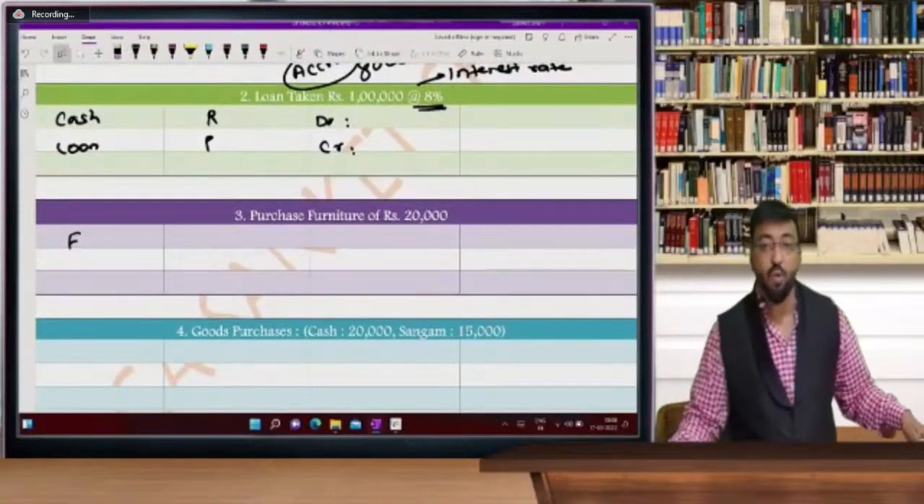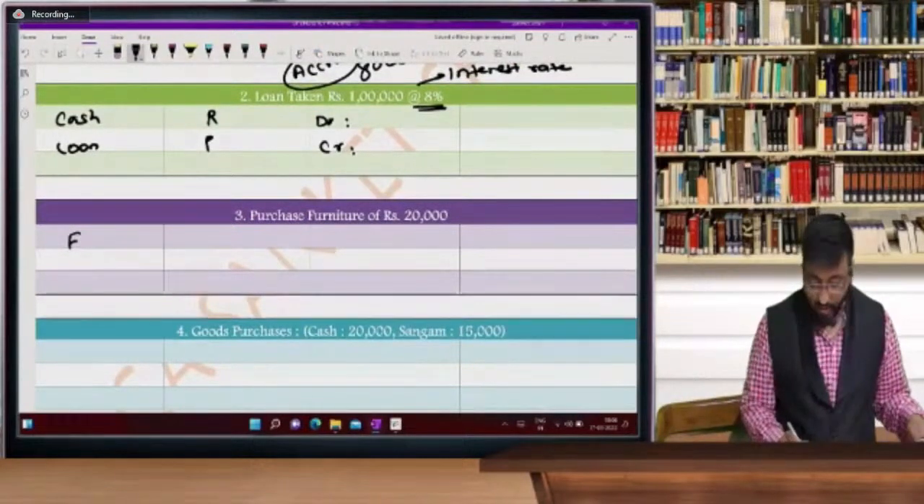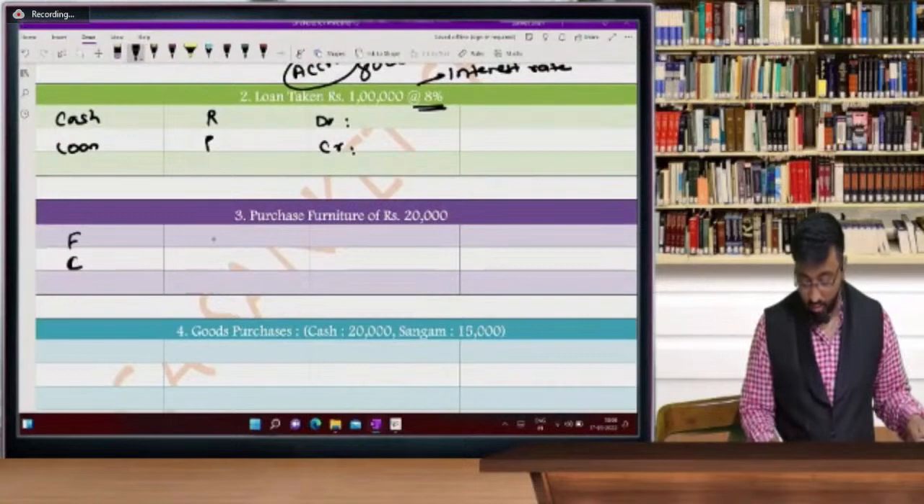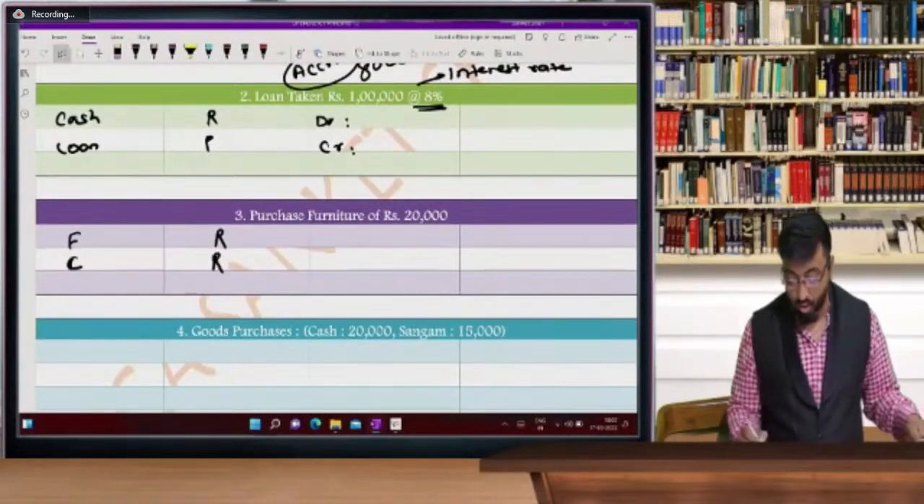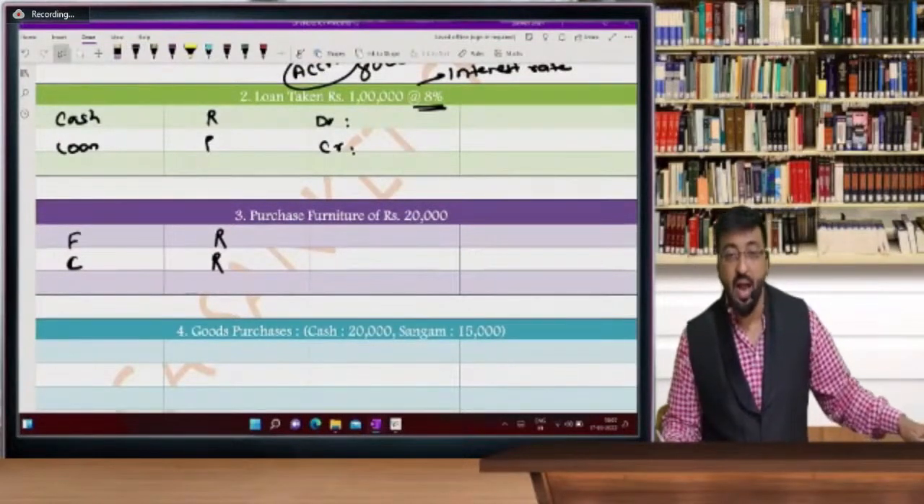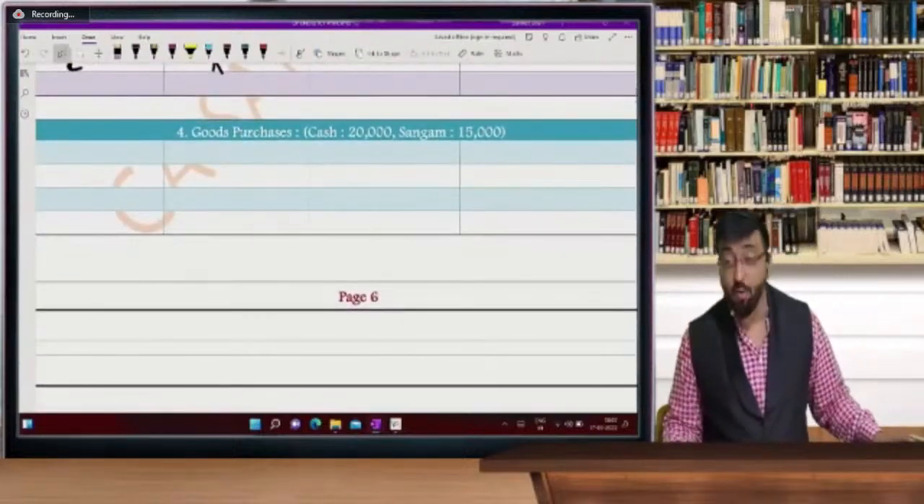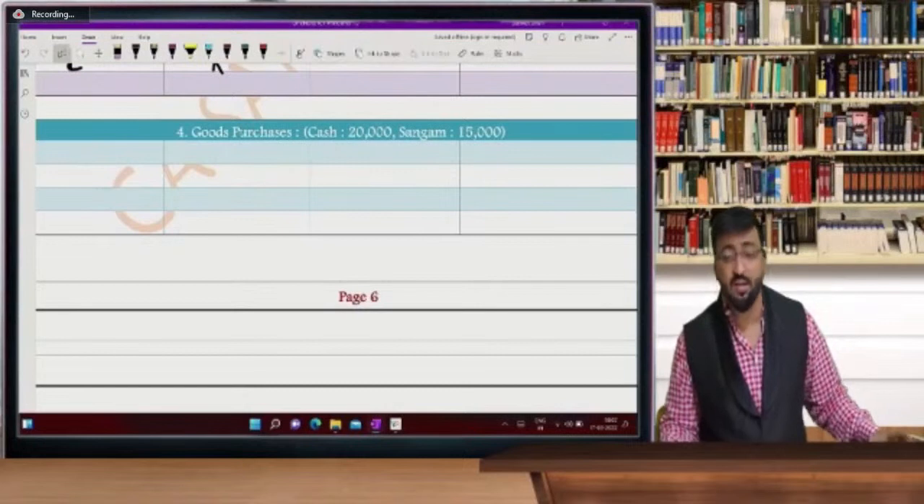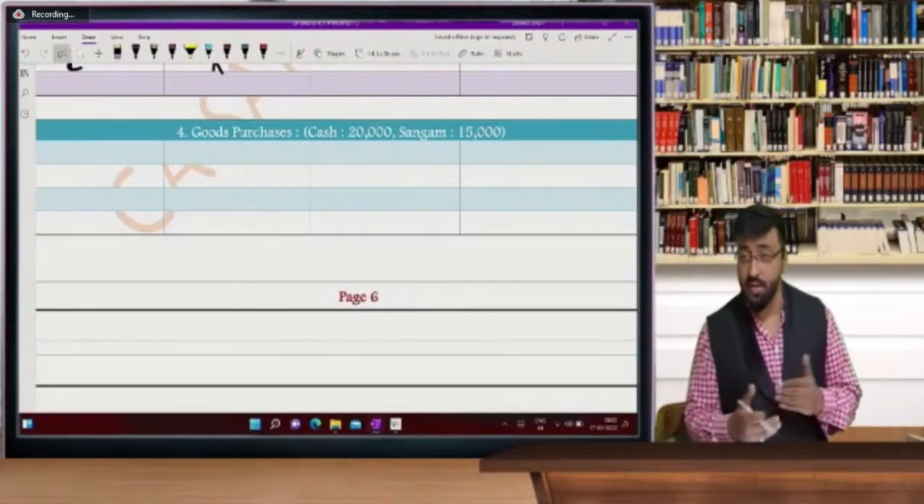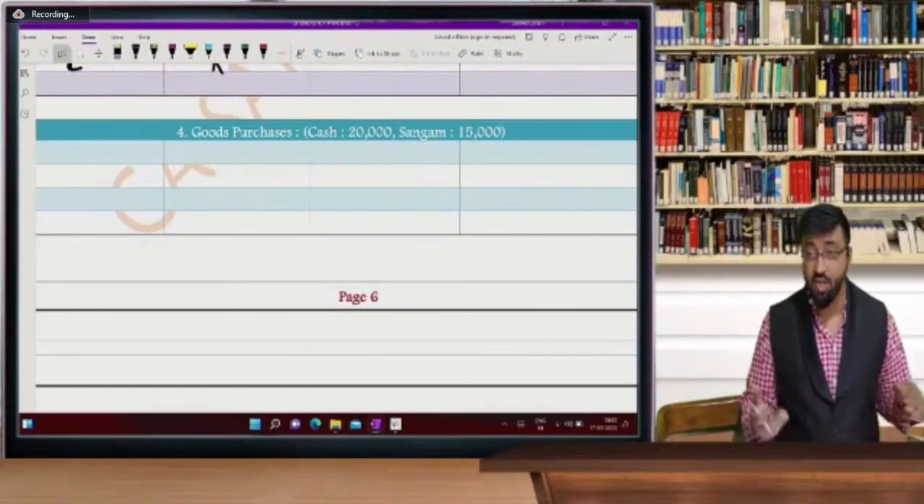Purchase furniture of rupees 20,000 is a furniture account, and second one is a cash account. So furniture is a real account and cash is also a real account. Furniture comes in and cash goes out. So entry will be furniture account debit to cash. Goods purchased for cash and Sangam. We have already seen these entries, so that's why I'm taking it very fast. This is just a revision for you.